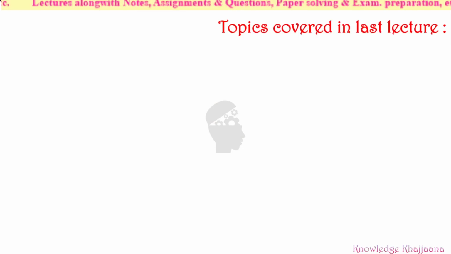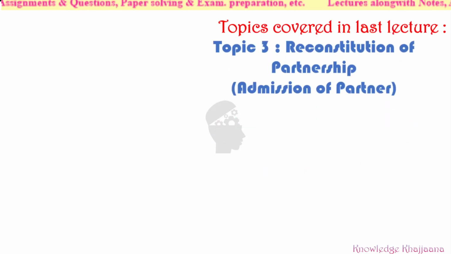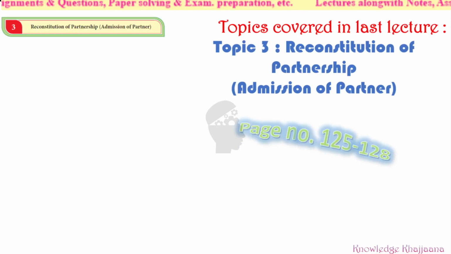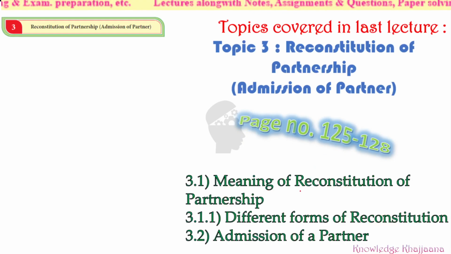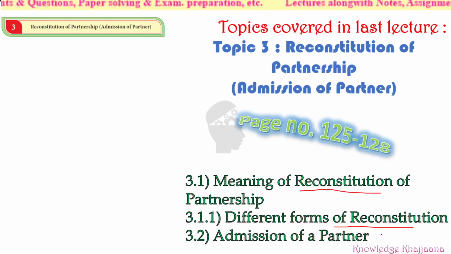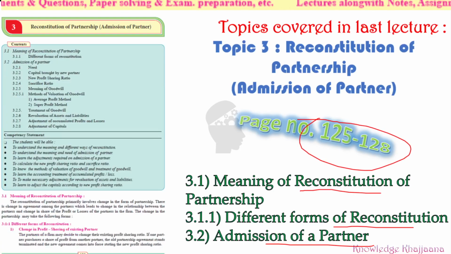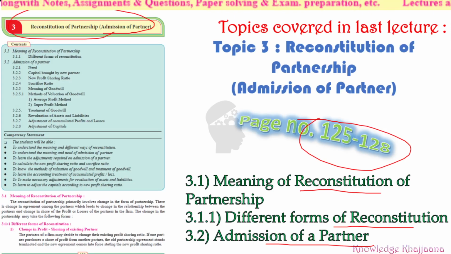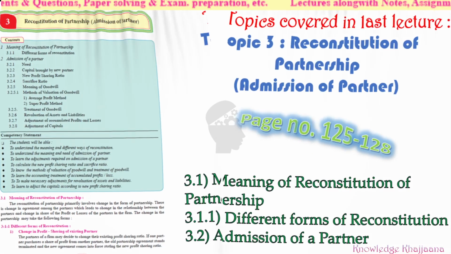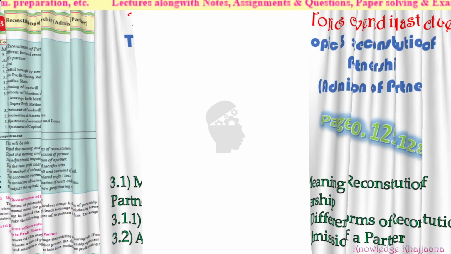Now what did we cover in our last lecture? We are learning Reconstitution of Partnership. From the last lecture we started this topic, and we covered the meaning of reconstitution of partnership, different forms of reconstitution, and admission of partner, which are given on page number 125 to 128 of lesson number 3, that is reconstitution of partnership, admission of partner. That we have already covered.